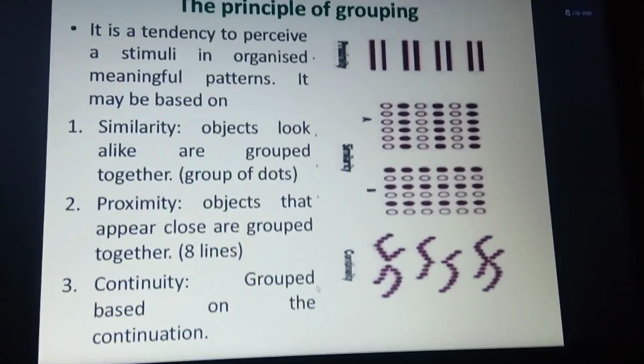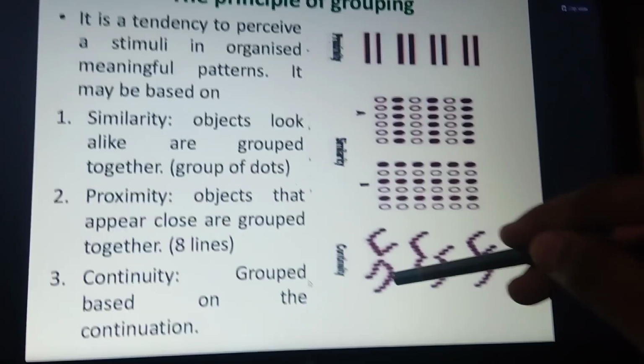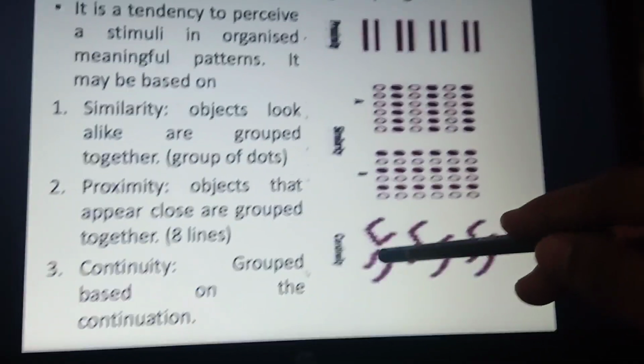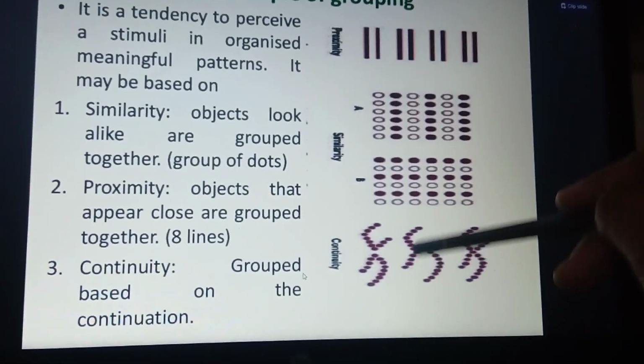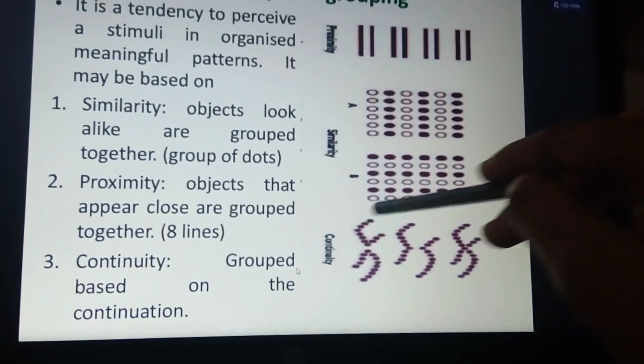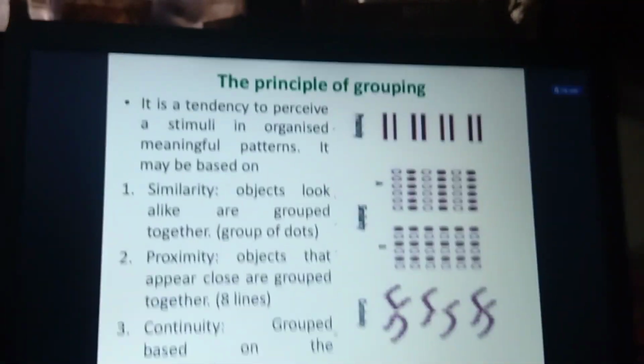What do you mean by continuity? Here they have given dots in a continuation, but there is a breakage between the objects. Only circles are there, not a line, but we say it is a continuity of dots. These are the principles of grouping.